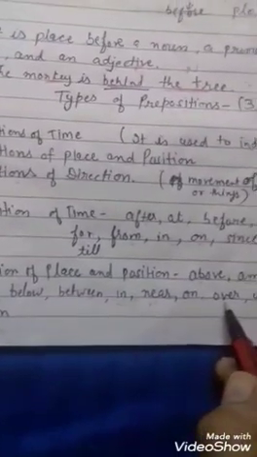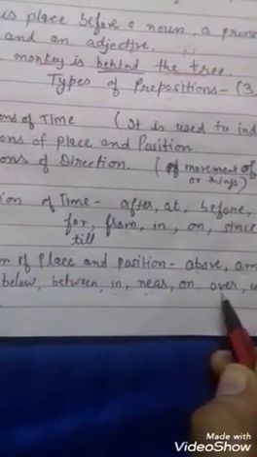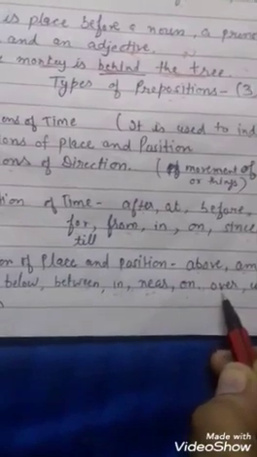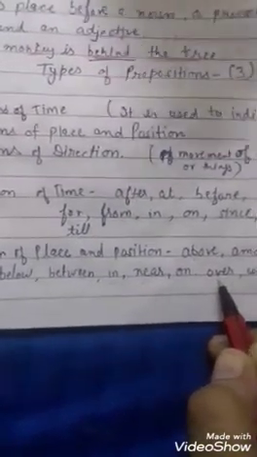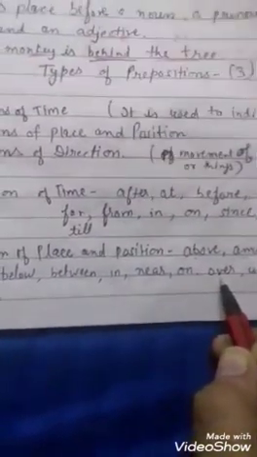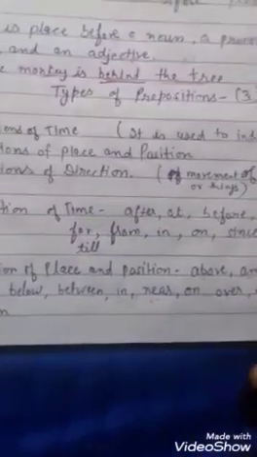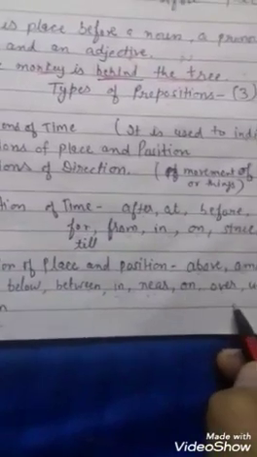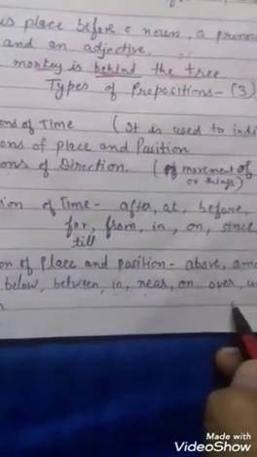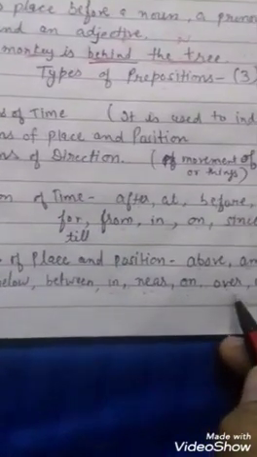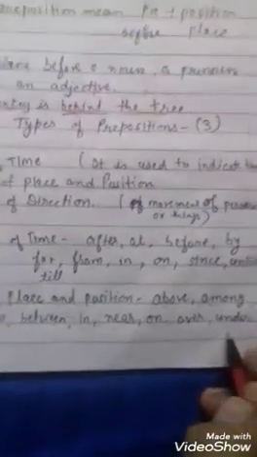Next is over. Over is used for higher than something and covering it, like my mother put a quilt over me. So that is higher on you and covering you. The bridge is over the river. So the bridge is covering the river and it is over. So that is over.